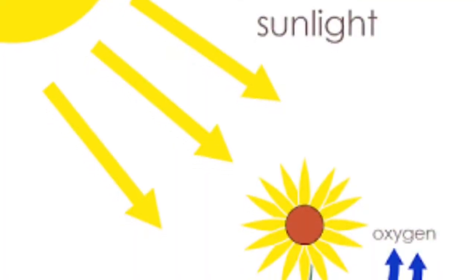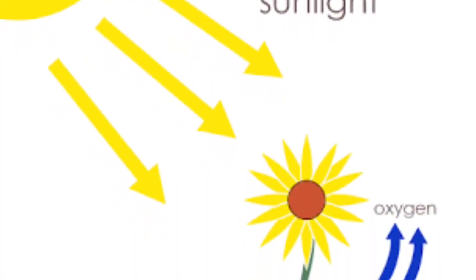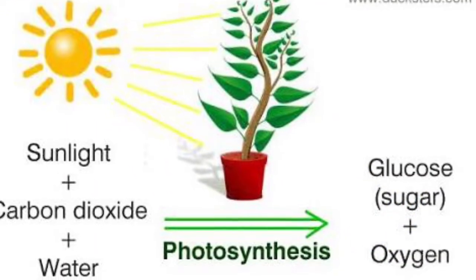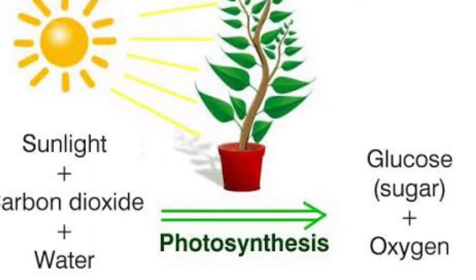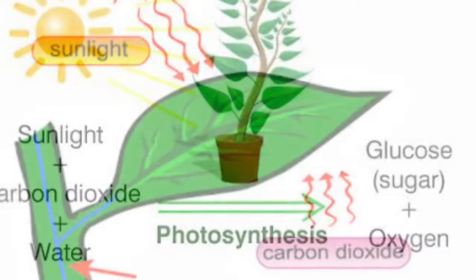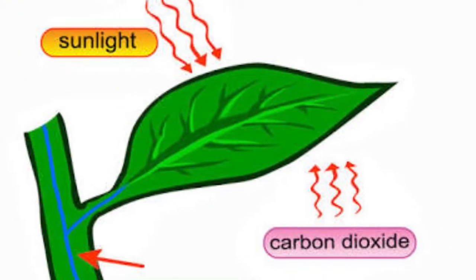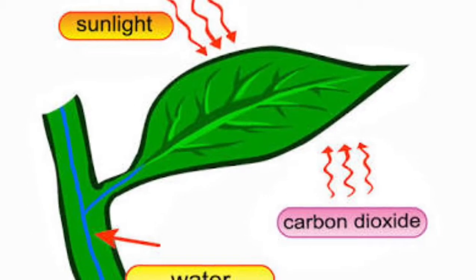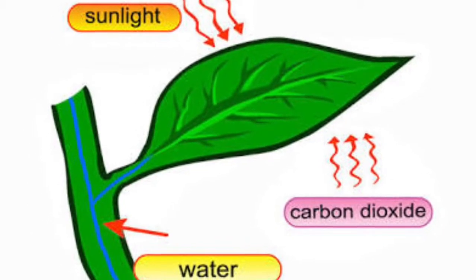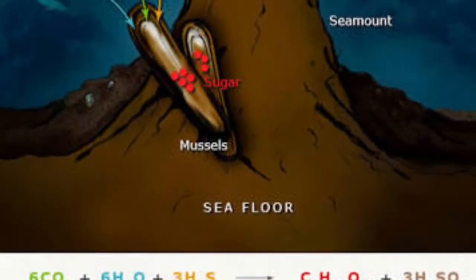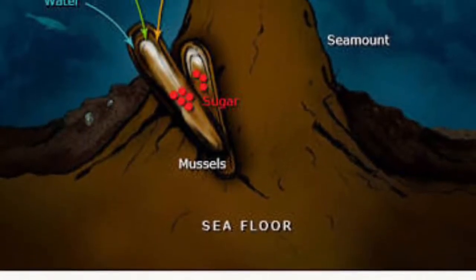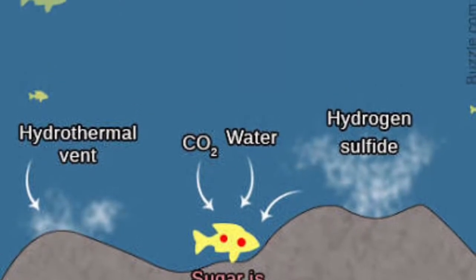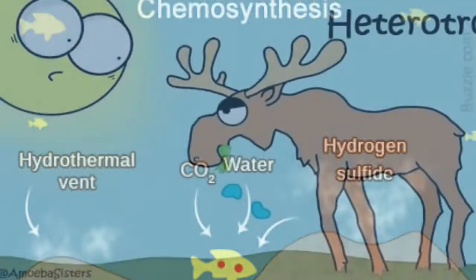The best known and most common primary producers harness solar energy through the process of photosynthesis. Photosynthesis captures light energy and uses it to power chemical reactions that convert carbon dioxide and water into oxygen and energy-rich carbohydrates such as sugars and starches. Then we have chemosynthesis, which is a process in which chemical energy is used to produce carbohydrates.